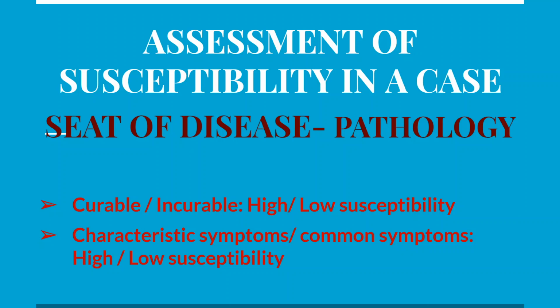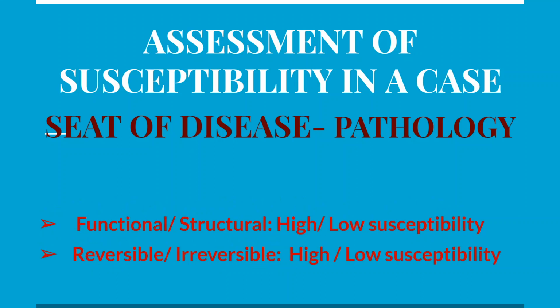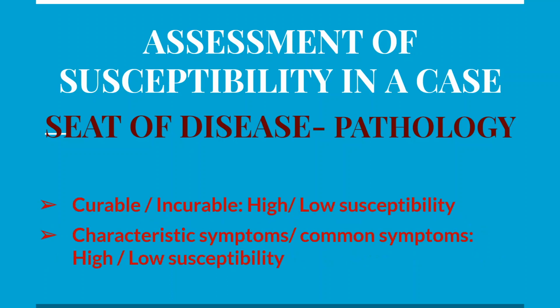So this is the overall assessment of the pathology of a given case: functional or structural, reversible or irreversible, curable or incurable, whether characteristic symptoms or common symptoms are more present in the case. You understand, the left hand side indicates high susceptibility and the right hand side indicates low susceptibility.